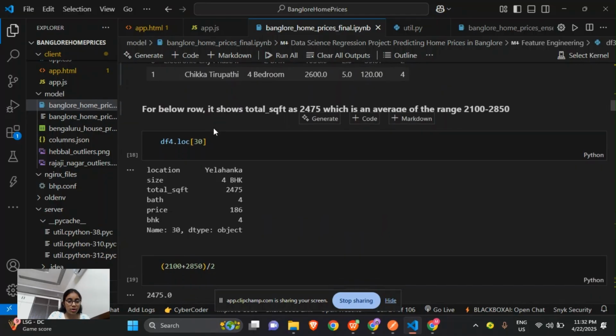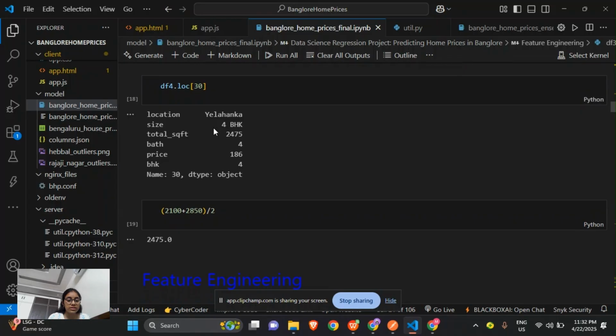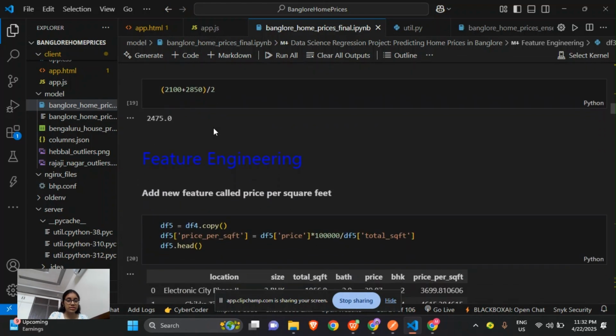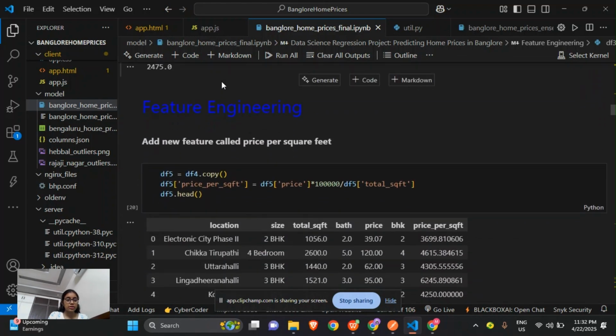And df4.loc[30] will retrieve the row at index 30 from df4, and the total square feet value is, as I mentioned, 2497.5, and this has been correctly averaged. So we can check with any numbers, like I've checked with these two numbers.